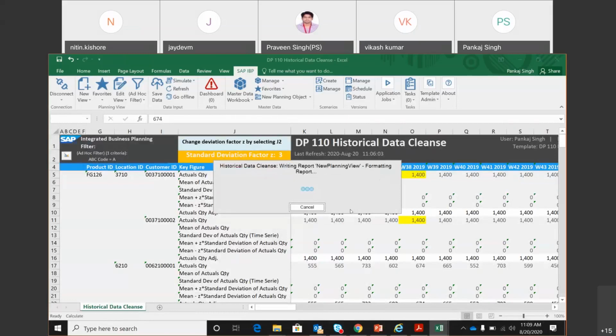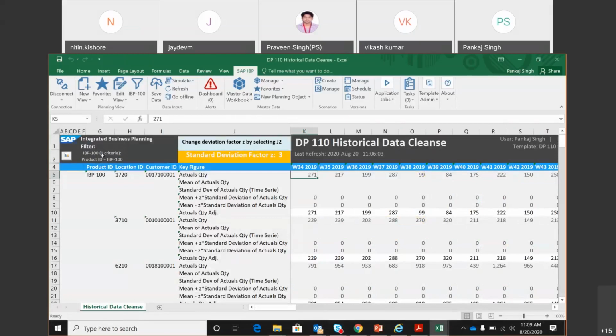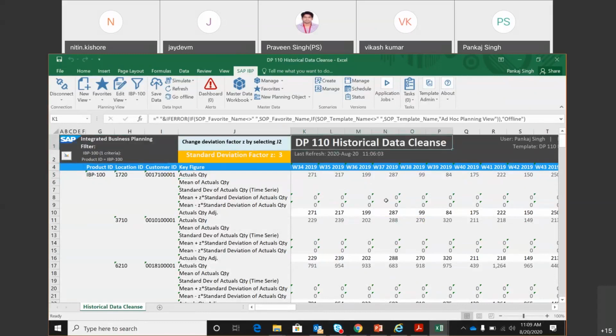So while we have all the data available, what I'm seeing right now in this template is only about IBP 100. So you will see these are all past weeks. You can take a look here. Why? Because in this template we have come to do a history cleaning. There is a purpose for which I have come to this template, and that purpose is about cleaning the history, and the history always is available in the past, and hence we are seeing the past values.